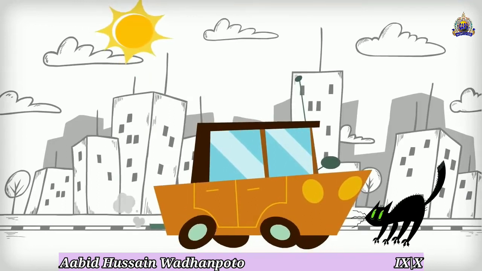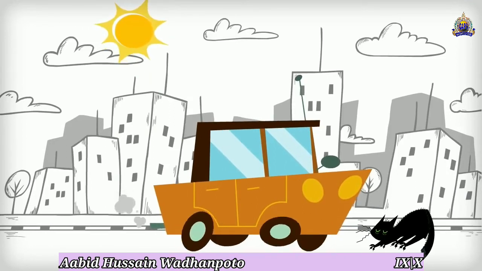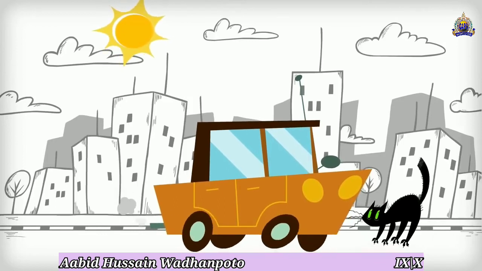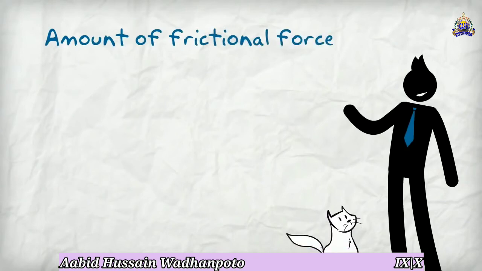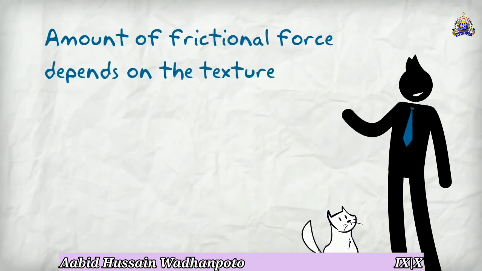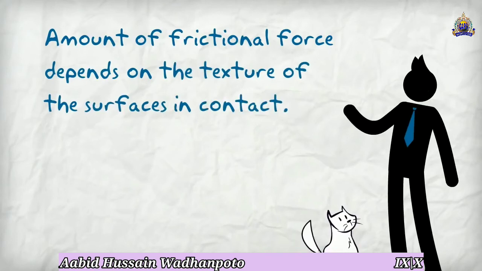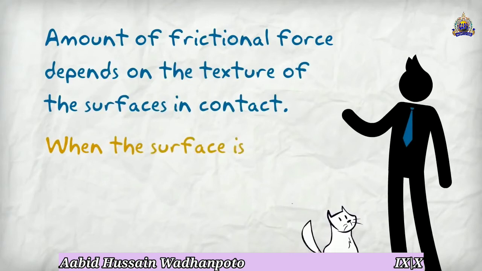It means the amount of frictional force depends upon the texture of the surface in contact. When the surface is smooth, there is less friction, and when the surface is rough, then there is a lot of friction present.